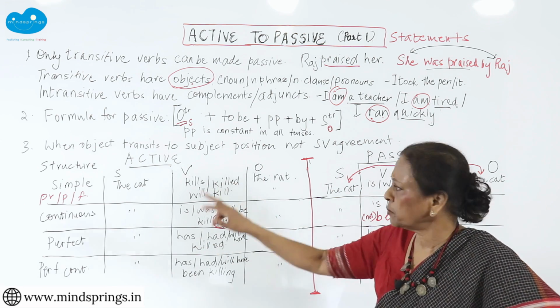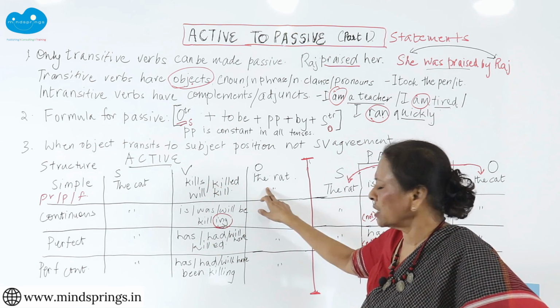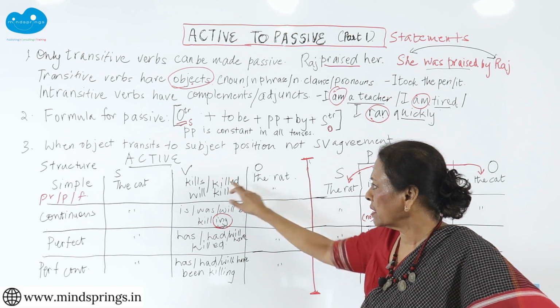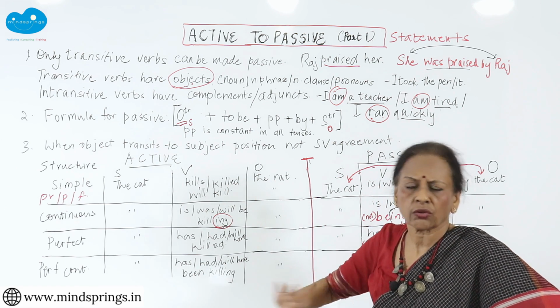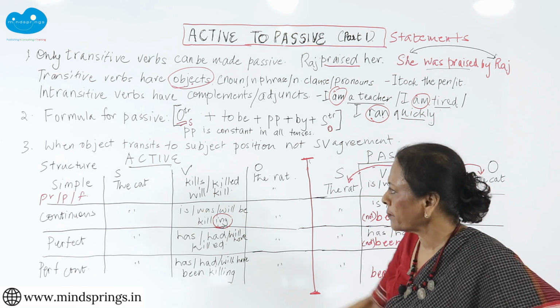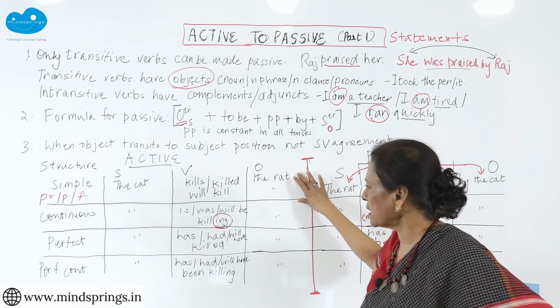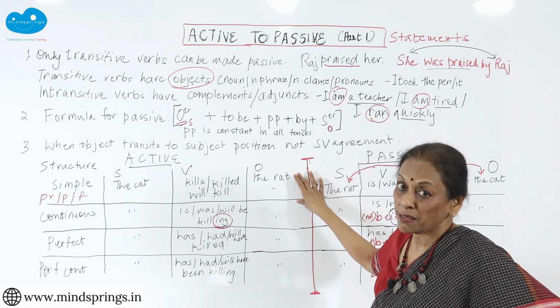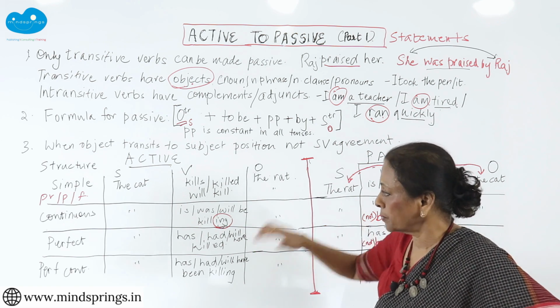Is it a transitive verb? Kills what? The rat. Killed what? The rat. Oh, it's transitive. Excellent. And therefore, I know that this is an active sentence in the simple, present, past or future.